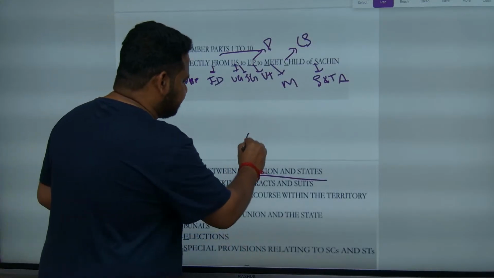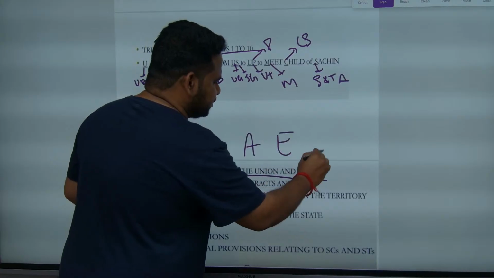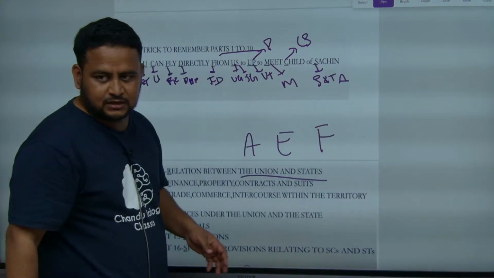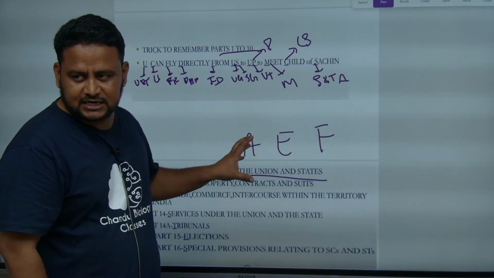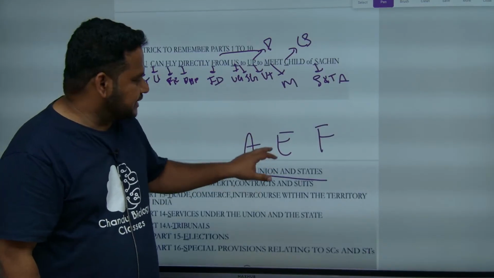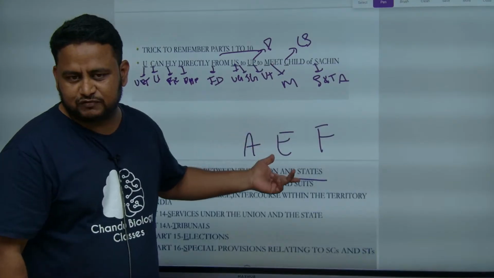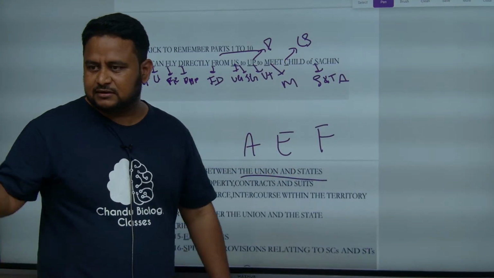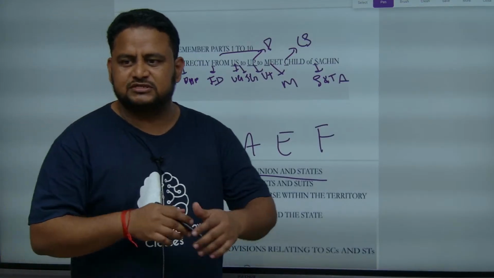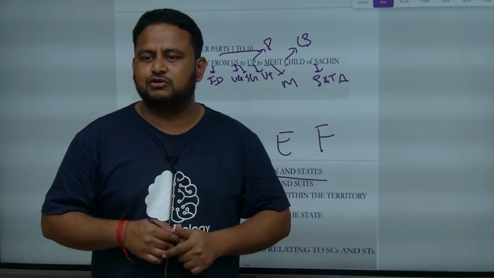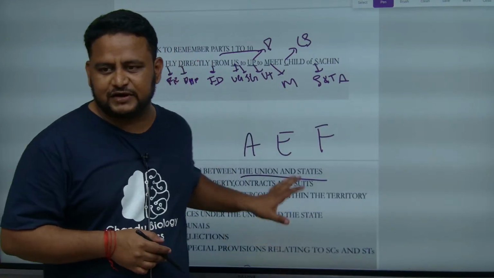One is administrative relation, another one is executive relation, another one is financial relation. Administrative relation means certain laws only central government can make, certain laws only state government can make. Executive relations, implementation of the laws. Okay, certain projects central government will come and make, certain projects it will give funds to the state government to execute those projects. That is the meaning of executive relation.